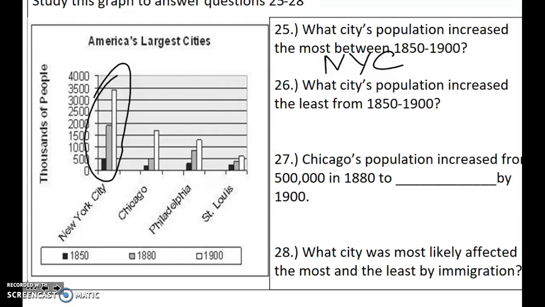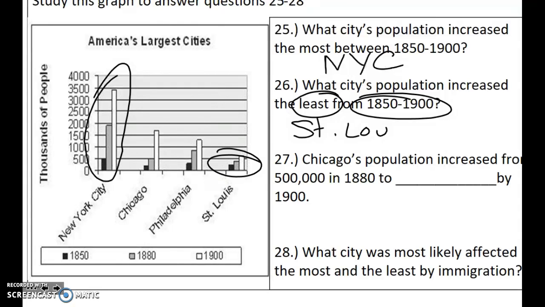What city's population increased the least from 1850? So we can look here, and that's St. Louis. Probably less immigration and not the large abundance of raw materials and a large labor force. And physical features have something to do with that, particularly water around it. 27, Chicago's population increased from 500,000 in 1880. All right, so we're going to look right here. The population in 1880 in Chicago was 500,000, and it went to, we'll say, 1.7 million.